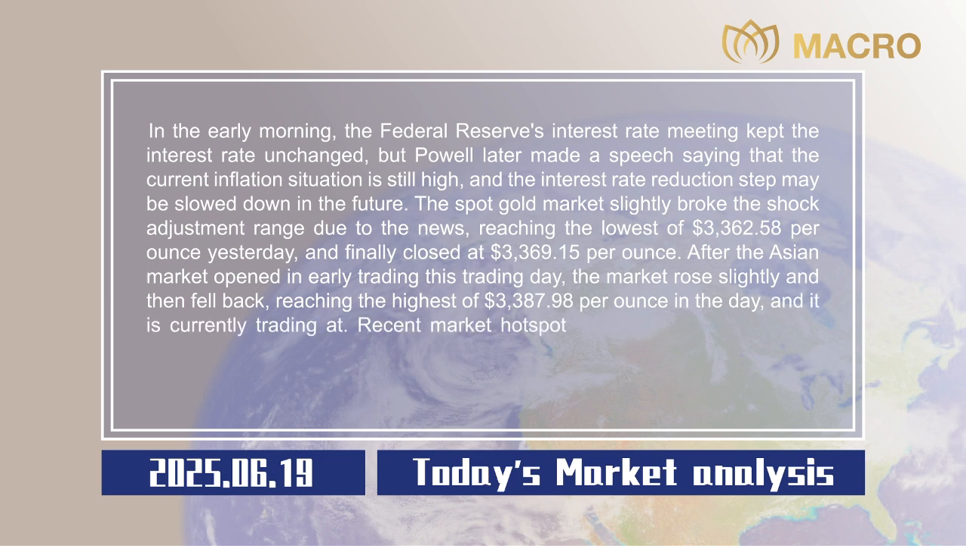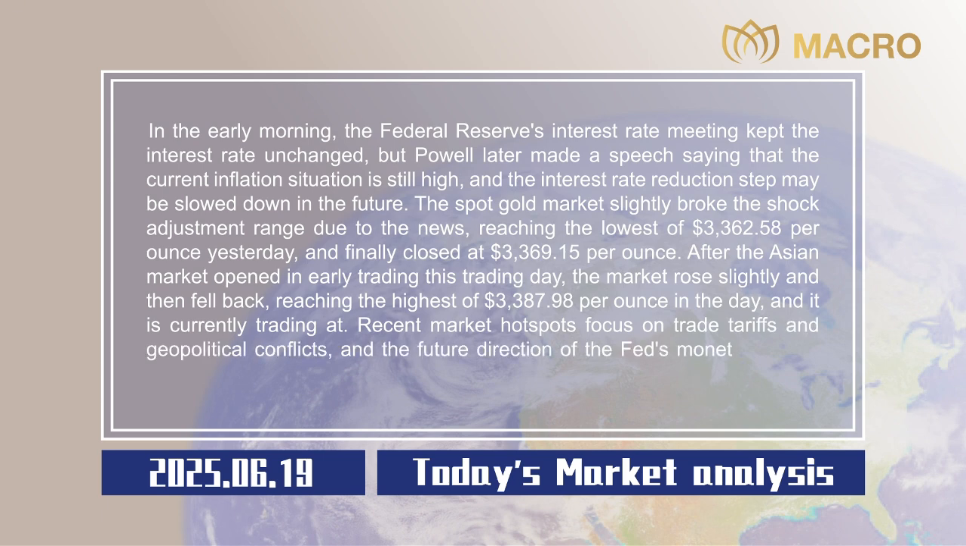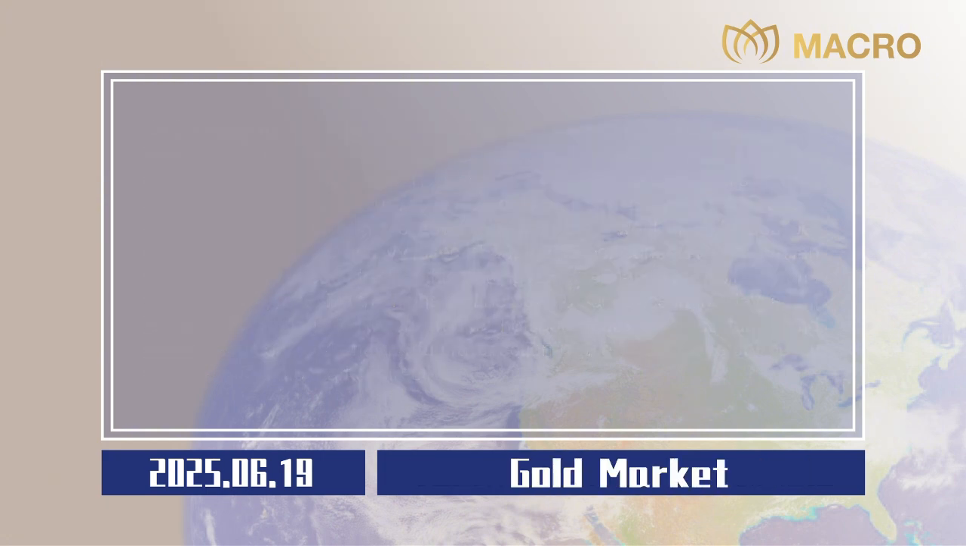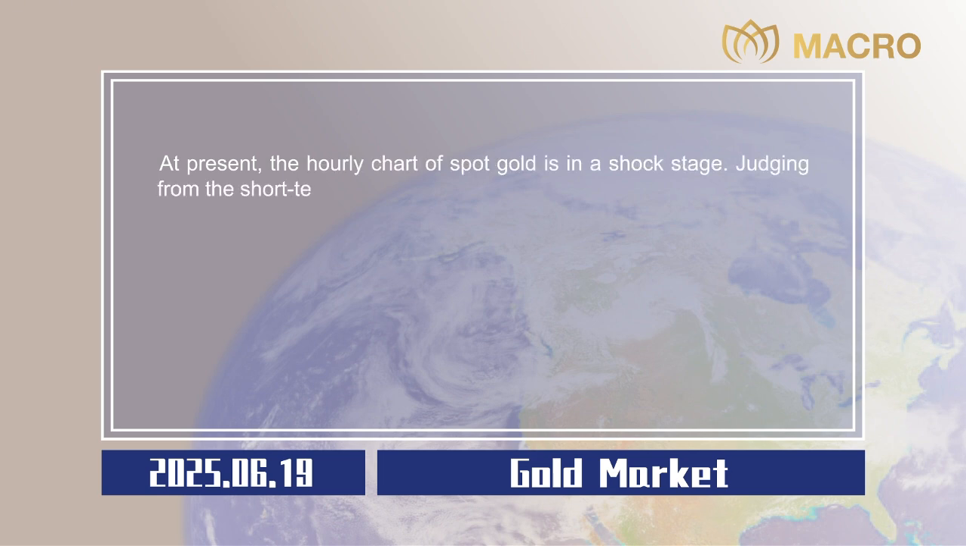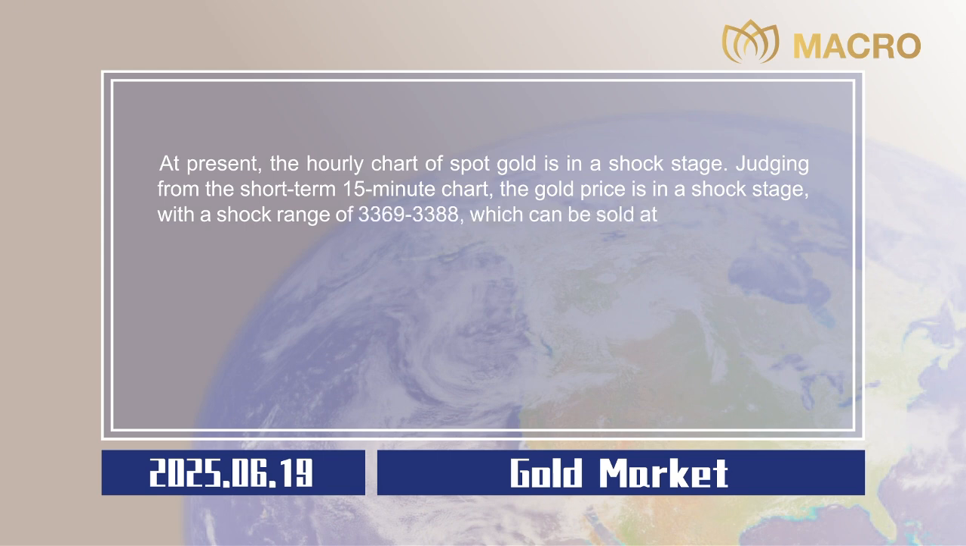Recent market hotspots focus on trade tariffs and geopolitical conflicts, and the future direction of the Fed's monetary policy will also affect the market direction. Gold market. At present, the hourly chart of spot gold is in a shock stage. Judging from the short-term 15-minute chart, the gold price is in a shock stage, with a shock range of $3,369 to $3,388, which can be sold at a high price and bought at a low price in operation.